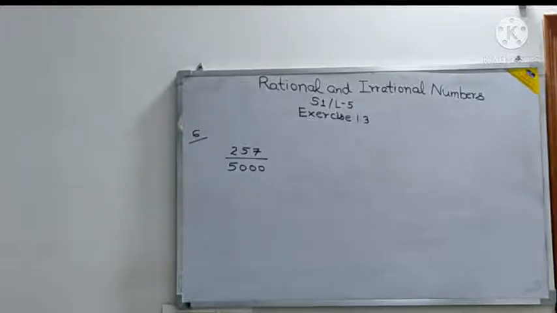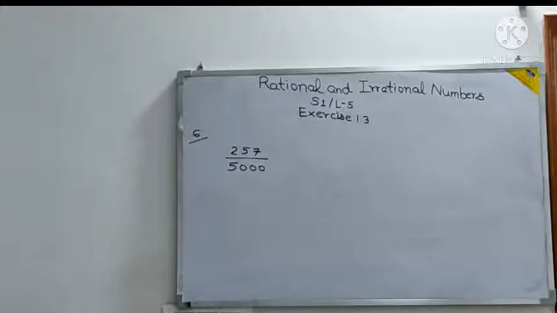So whenever a fraction is given, check whether p by q is in the simplest form. 257 is not divisible by 5 or 2; the sum of digits is 5 plus 2 plus 7, which is 14. So there is no common factor, and they are in the simplest form. Don't think that a big number means it is not in the simplest form.